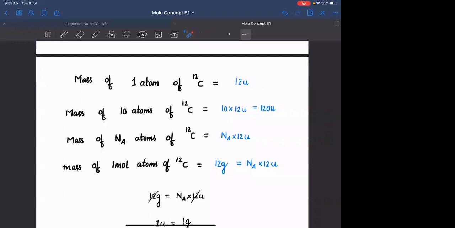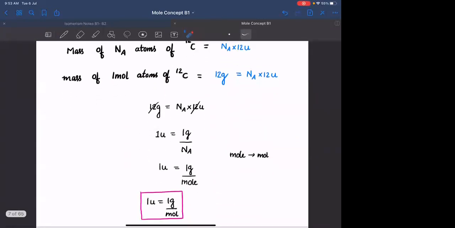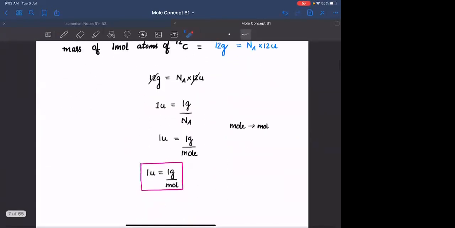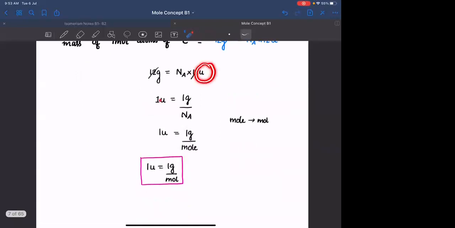Yes. Understand this point: the definition of mole we took is that the number of atoms in 12 grams is 1 mole. So if I am taking 1 mole of atoms, its mass has to be 12 grams, and vice versa. So this 12 grams must be equal to Na into 12U. We equated the two, and 12 and 12 cancel. From this we got 1U is equal to 1 gram upon Na. Others, if you have any doubt, ask me. So what is 1 AMU? 1 AMU is equal to 1 gram per mole.